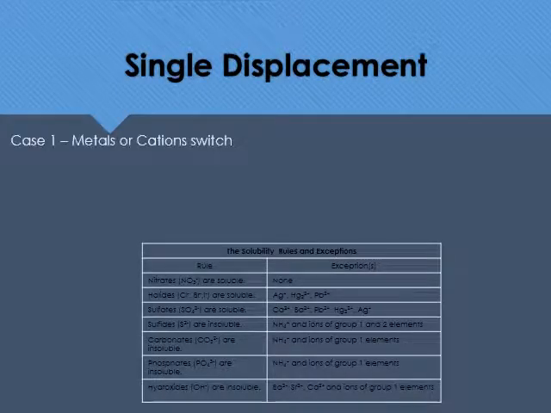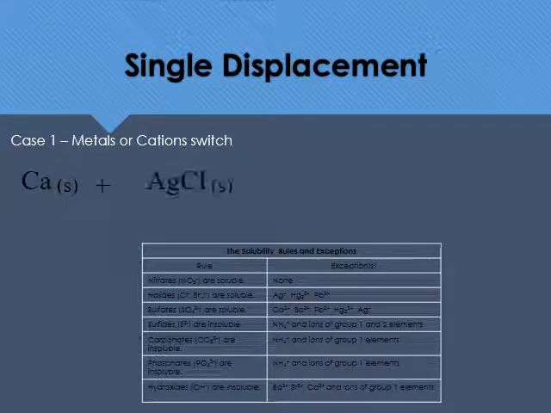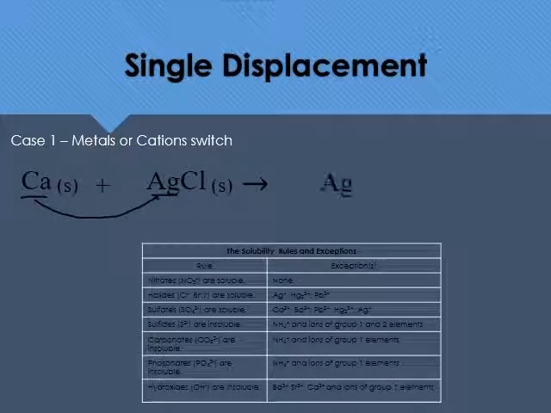So let's go ahead and take a look at one of our case one examples here. So we've got calcium plus silver chloride. So the first thing we have to identify is, is calcium a metal or a nonmetal? Turns out it's a metal. So it will be switching with our metal over here, silver. So those two are going to switch places, meaning we've got silver all by itself. And like I said earlier, any element that's by itself is either going to be a solid or a diatomic gas, and silver is a metal. So we're going to put it as a solid.